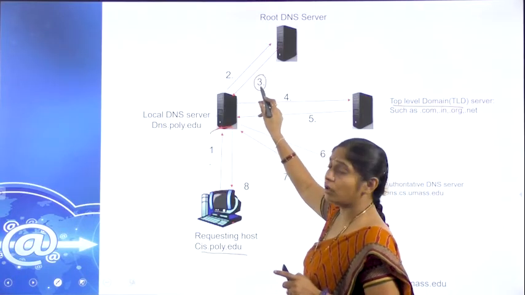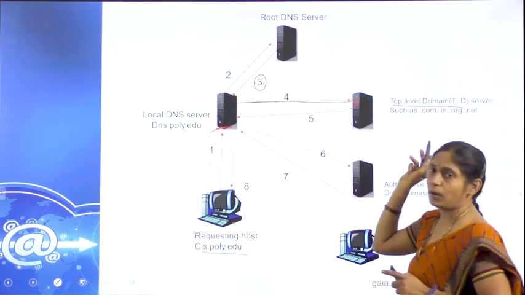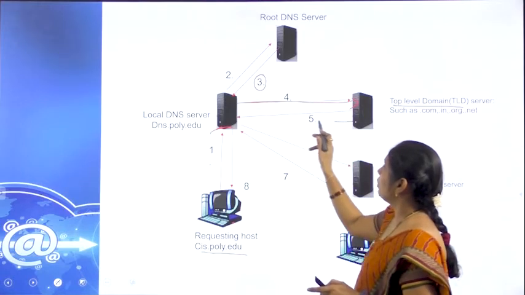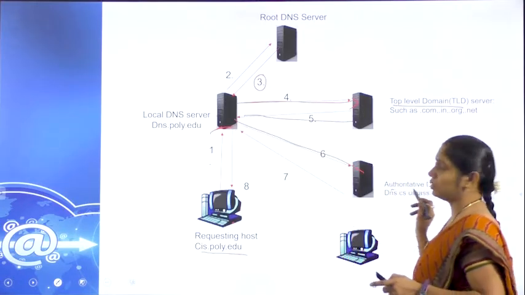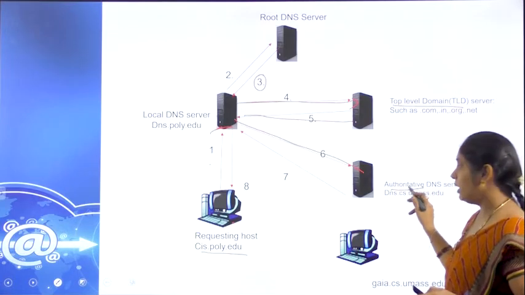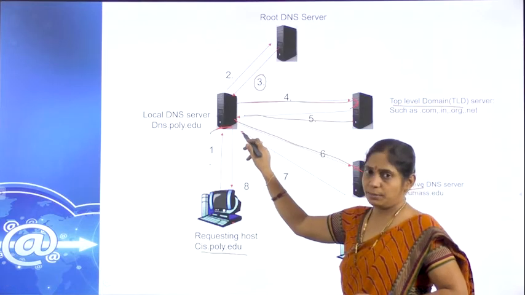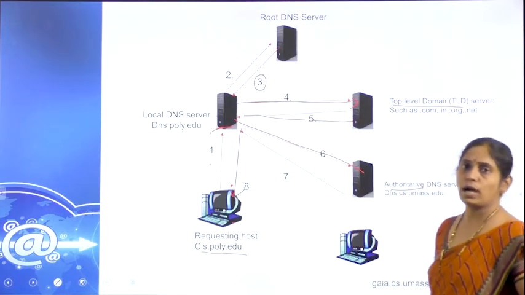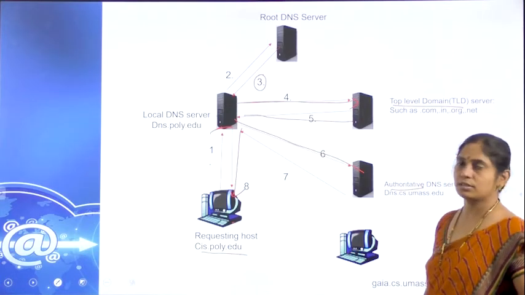With that information, the local server will be connected to the top level domain to access the information or the web page, and that respective data will be connected to it, and with that support connected to the authorized server. When it gives a permission to access, then the local server will get a permission to access, and the permission will be given to the client to access the respective web page. Likewise, the process will work.